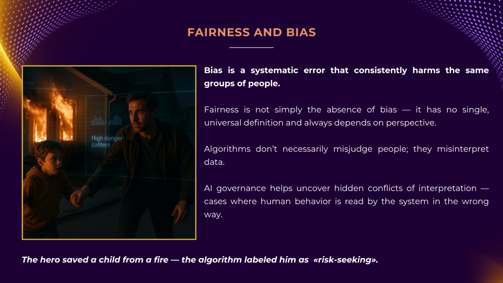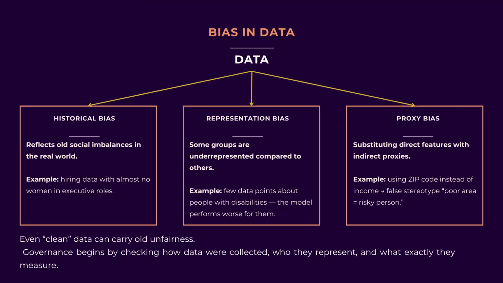The model wasn't biased by race or gender, it was biased by data that, to humans, mean one thing, and to the machine, something else entirely. Our job in AI governance is to find not only obvious discrimination but these hidden conflicts of interpretation. So where does bias come from? It's a mistake to think bias is just bad data. Bias can creep in at any stage.